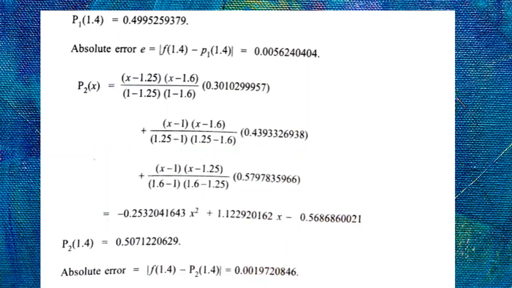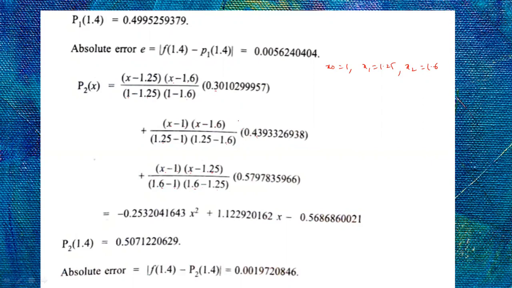See, he has substituted: x minus x1, 1.25. So x0 is 1, x1 is 1.25, x2 is 1.6. So (x minus x1) into (x minus x2) by (x0 minus x1) into (x0 minus x2) into y0. This is our y0 term. Next, (x minus x0) into (x minus x2) by (x1 minus x0) into (x1 minus x2) into y1. This is your y1 term. (x minus x0) into (x minus x1) by (x2 minus x0) into (x2 minus x1) into y2.